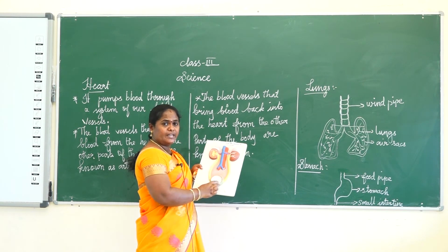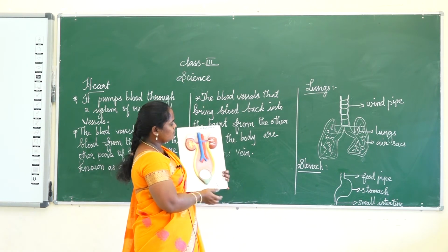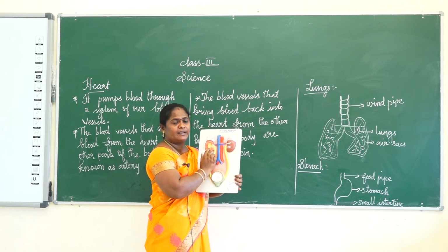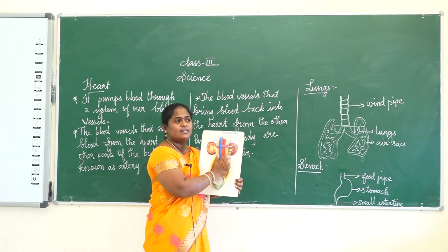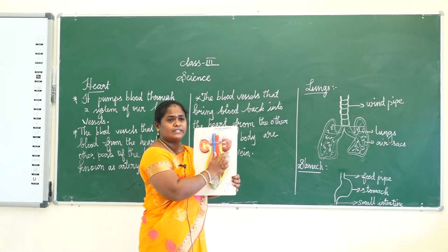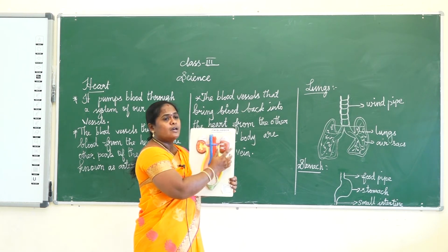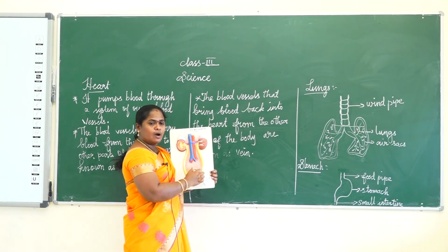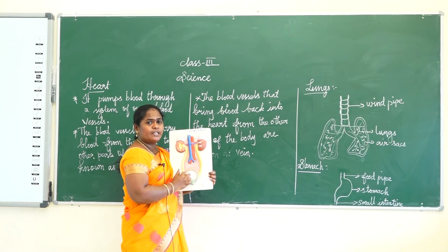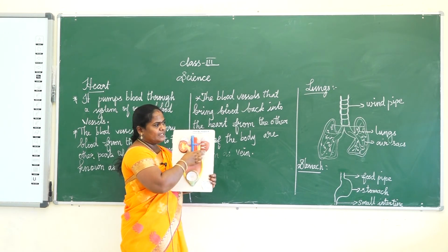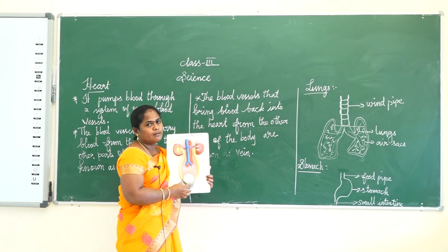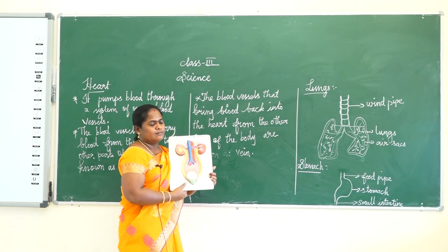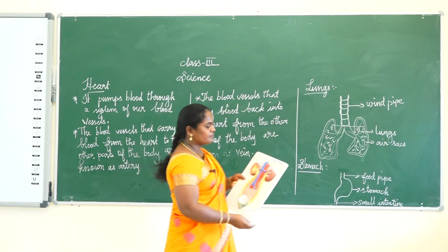This is our urinary bladder. What is the function of our kidney? The kidney filters and removes waste material, excess salt and water, from our body in the form of urine. This is our urinary bladder. The kidneys filter the waste material, which is sent to the urinary bladder.